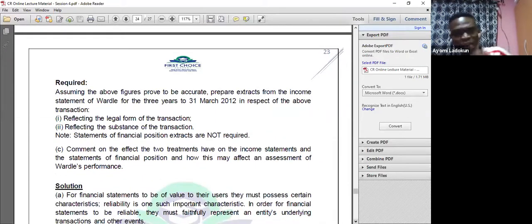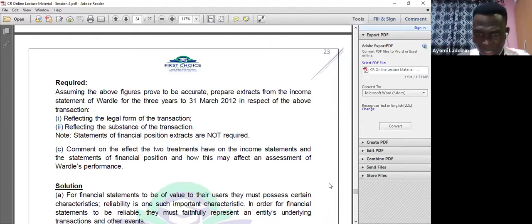Assuming the above figures prove to be accurate, prepare an extract from the income statement of Wadu for 3 years to 31st March 2012 in respect of the above transaction: 1, reflecting the legal form of the transaction, and 2, reflecting the substance of the transaction. C, comment on the effect the two treatments have on the income statement and the statement of financial position, and how this may affect the assessment of Wadu's performance.